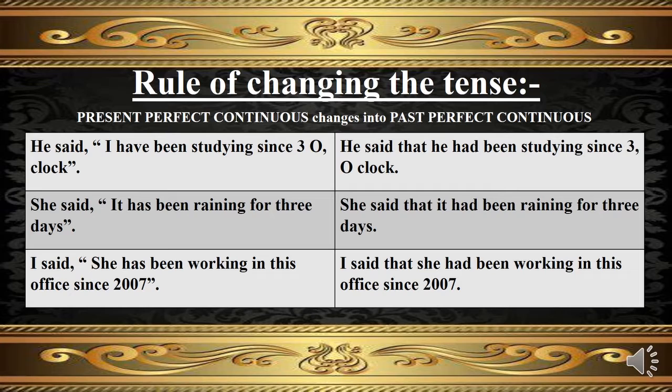Let's discuss the change of present perfect continuous tense into past perfect continuous tense in direct and indirect narration. In the first example, he said I have been studying since 3 o'clock will change into past perfect continuous as he had been studying since 3 o'clock. In the second example, it has been raining for 3 days will change into it had been raining for 3 days. In the third example, she has been working in this office since 2007 will change into she had been working in this office since 2007.